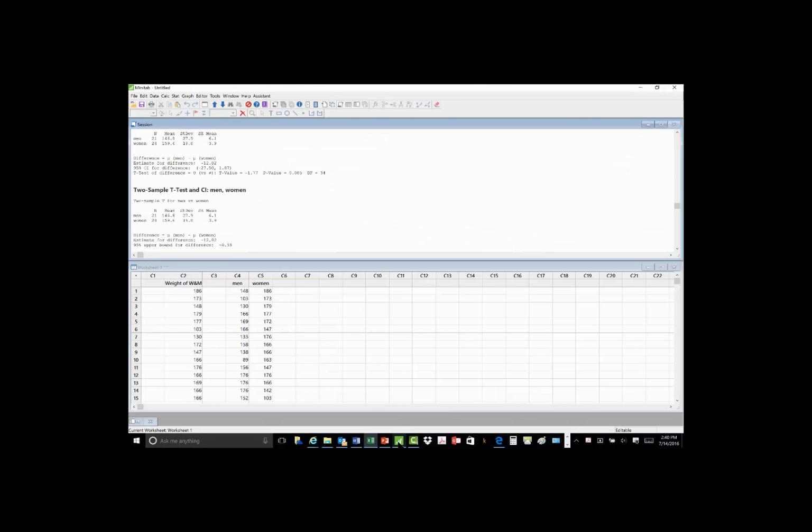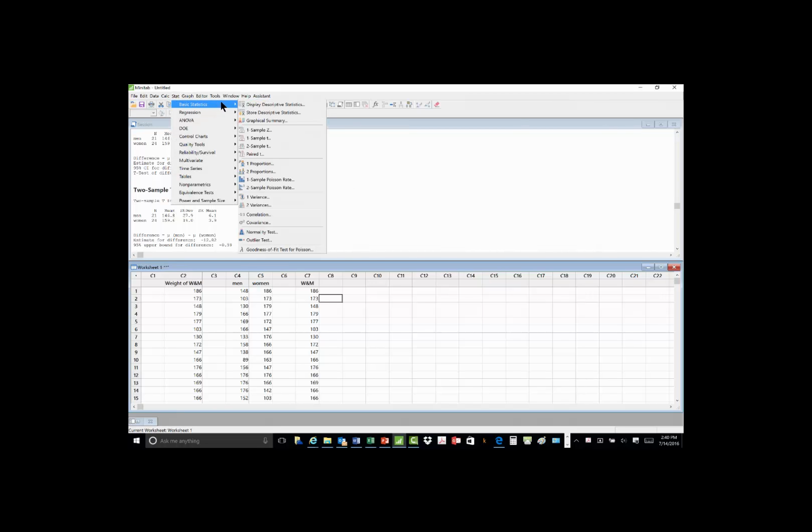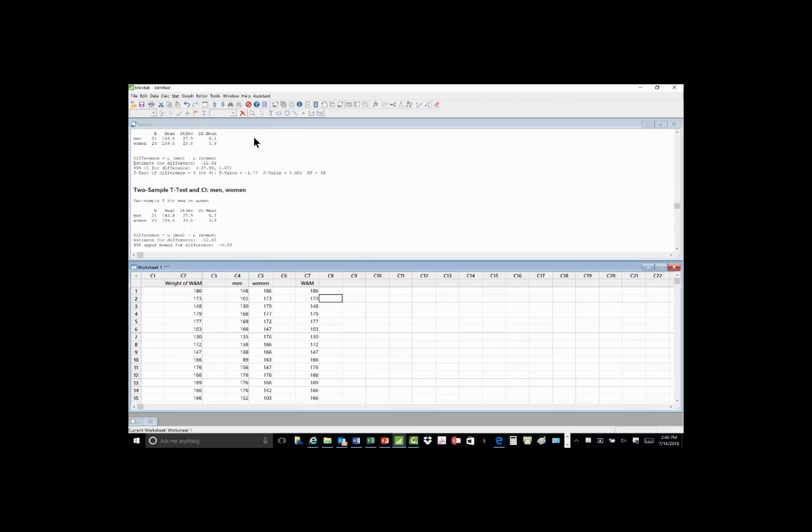I'm going to go now to Minitab, and I'm going to place the data here. This is W and M. And then I'm going to go to stats, basic stats. I'm going to go get one sample test. You don't want the Z. The Z assumes that you know that this is normally distributed data and that you know the population standard deviation. We're not given that here. The intercollegiate group, the Confederation, did not give us that information. So we're going to use a one sample t-test.